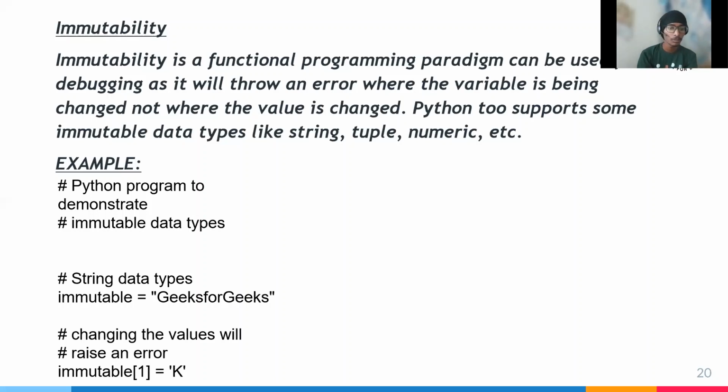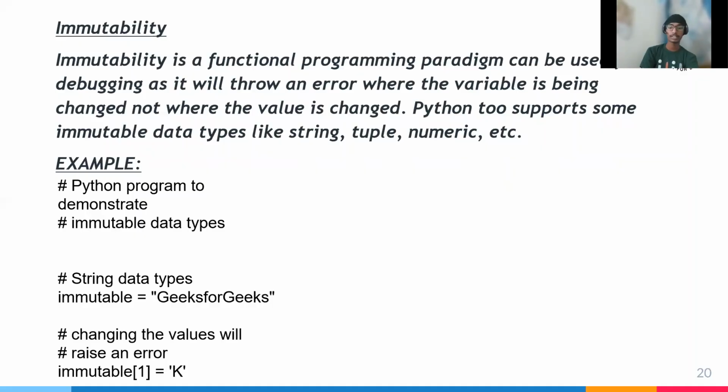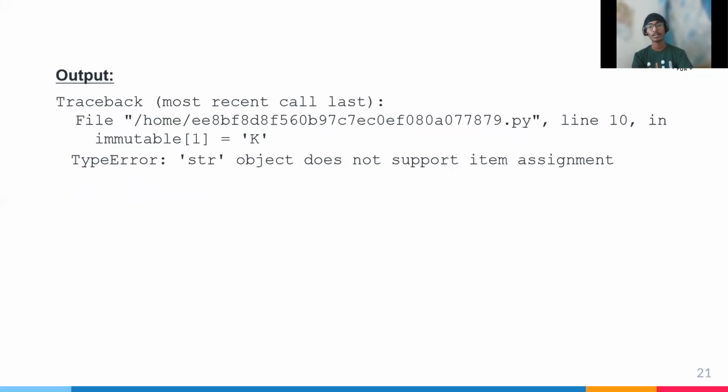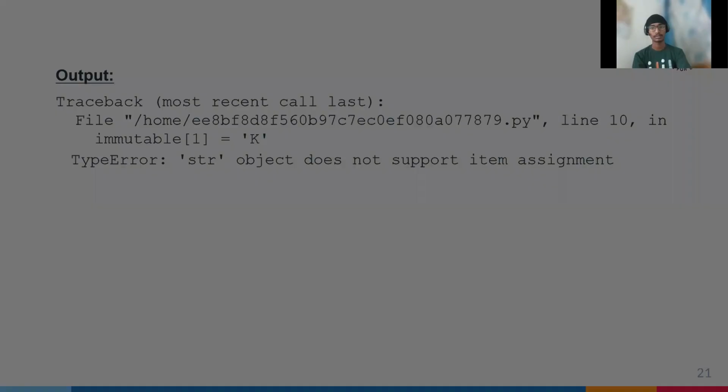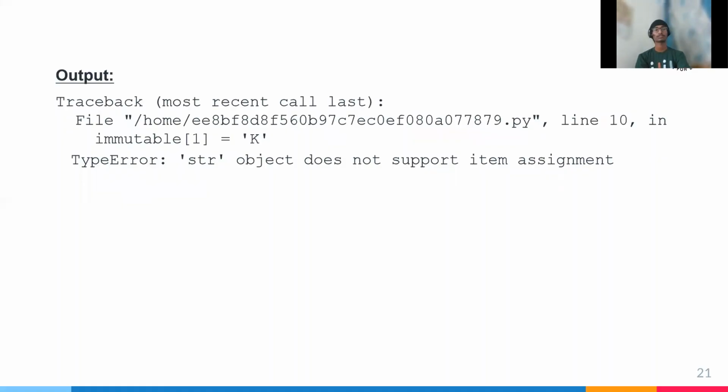Then change immutable[1] equals 'k', and we find an error. The drawback is that a string does not support item assignment. Here the k is a string, that's why it can't run the code. It shows the error because string does not support assignment. The output was error.